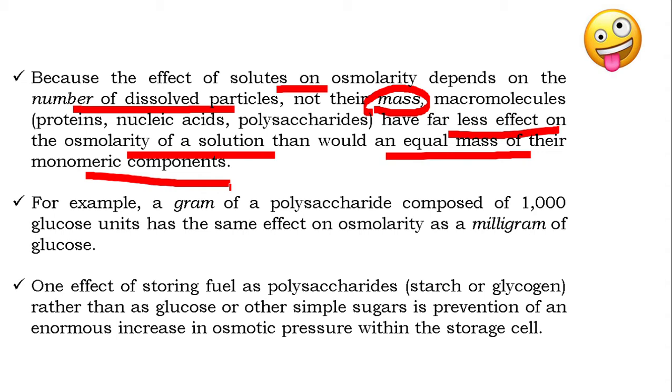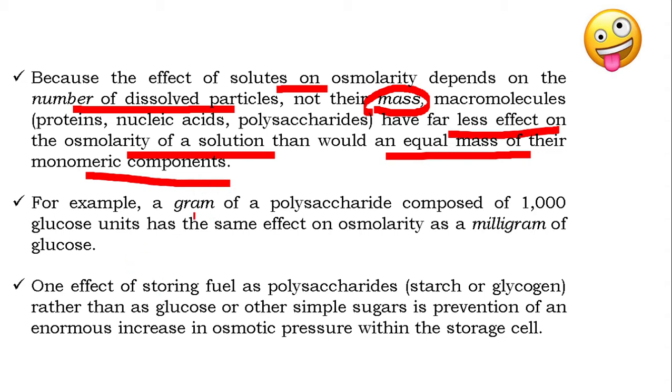For example, consider the case of 1 mole of sucrose hydrolyzed into 1 mole of glucose and 1 mole of fructose. Which one of them will have a higher osmotic pressure? As the number of particles increases, osmotic pressure also increases.